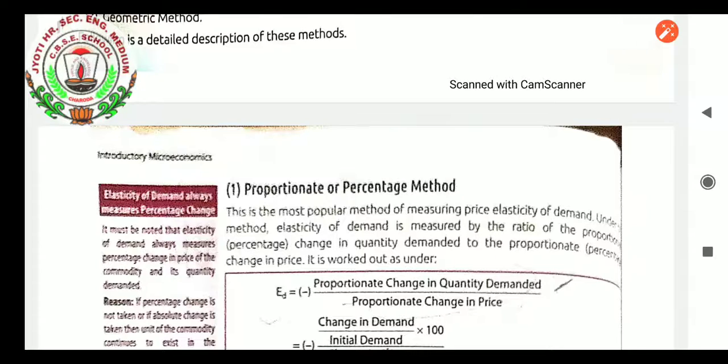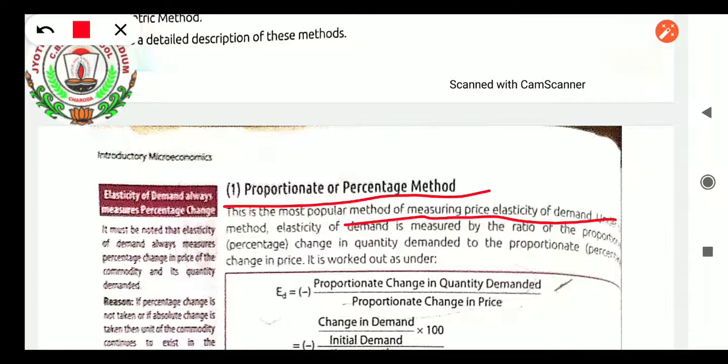It is worked out as under: ED equals proportionate change in quantity demanded divided by proportionate change in price. First of all, note this down in your copy: the proportionate or percentage method is a formula for measuring price elasticity of demand. Under this method, elasticity of demand is measured by the ratio of the proportionate change in quantity demanded to the proportionate change in price. So the formula is ED, where ED is the short form of price elasticity.